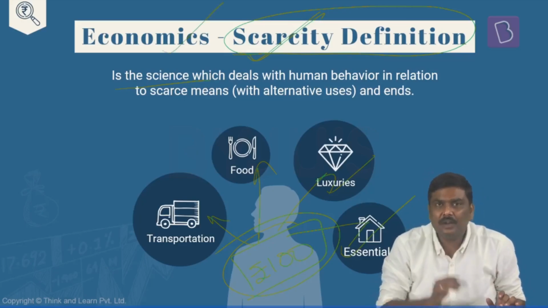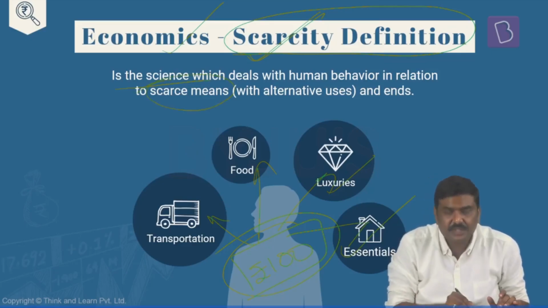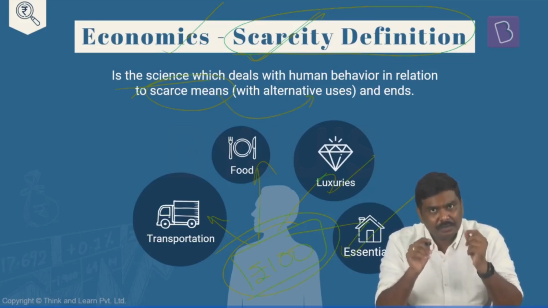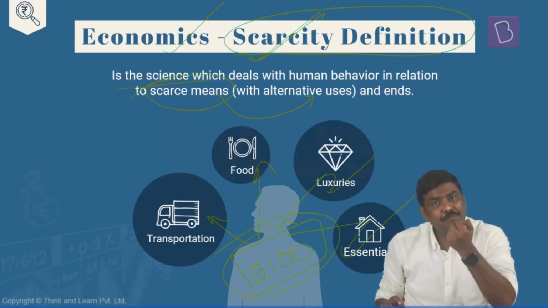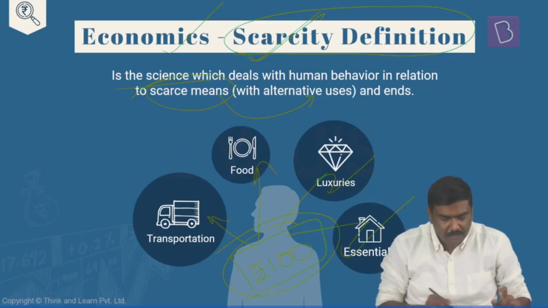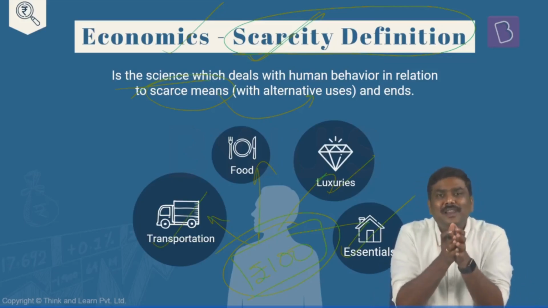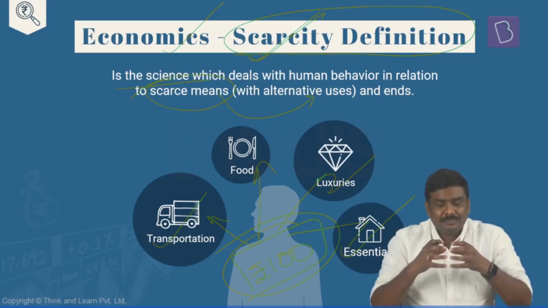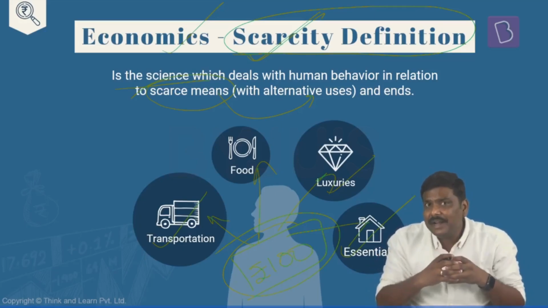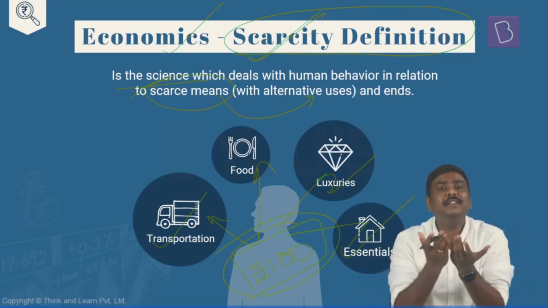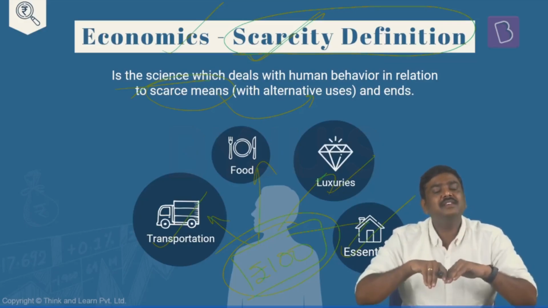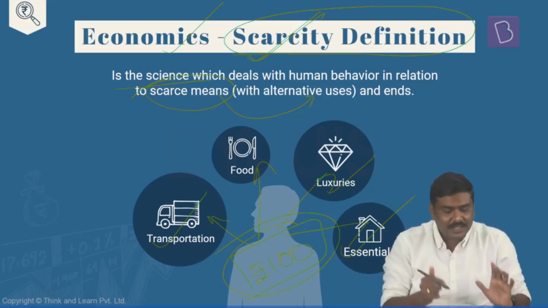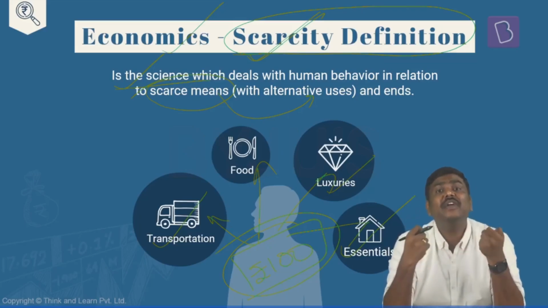And another very important term here, or a statement here, is that these particular resources or the scarce means can have multiple uses or alternative uses. Meaning what? The same 100 rupees can be used to purchase essentials. The same 100 rupees can be used for transportation also. So this particular 100 rupees, which is a resource, which is scarce, will have alternative uses. But because this is scarce, because this is limited, we will not be able to satisfy all the needs or all the requirements today itself. The most pressing needs are the ones which are actually satisfied. This is the basic definition, or the scarcity definition, of economics.